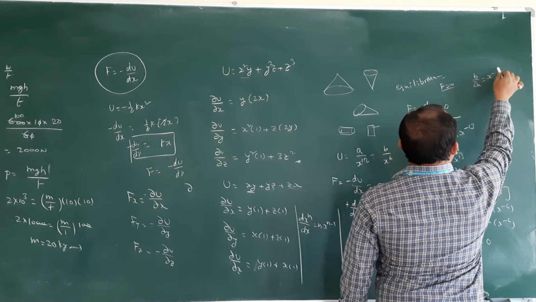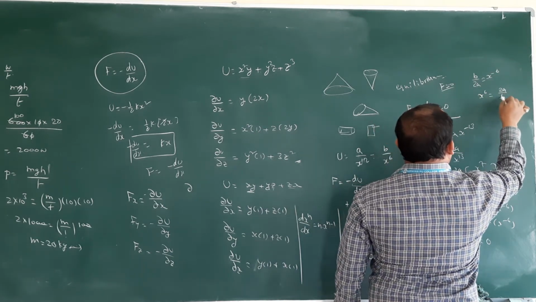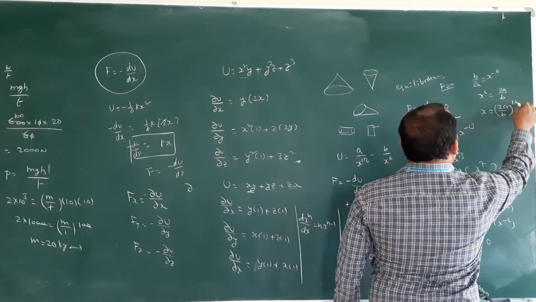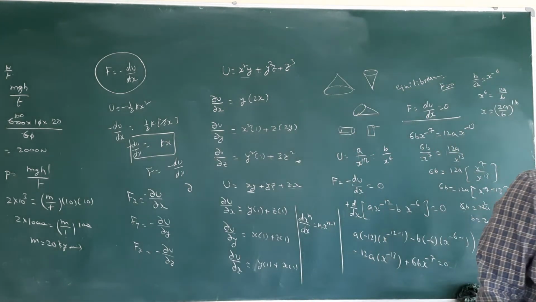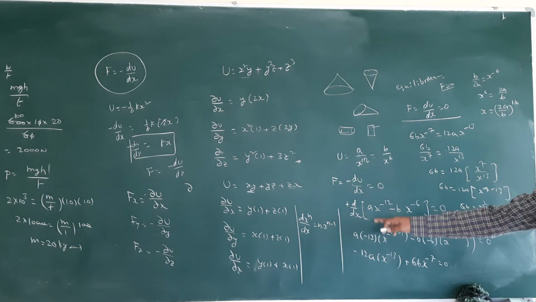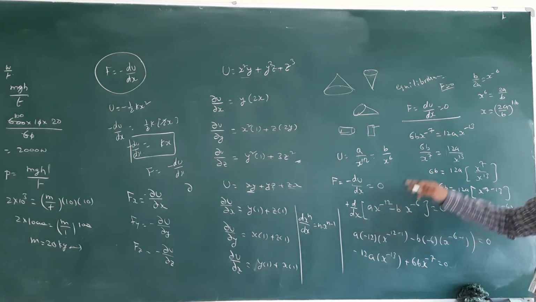b by 2a is x power minus 6. Then x power 6 is equal to 2a by b. Then x is equal to 2a by b whole power 1 by 6. This is mathematics. If you know mathematics very well, this differentiation formula, you can apply it.